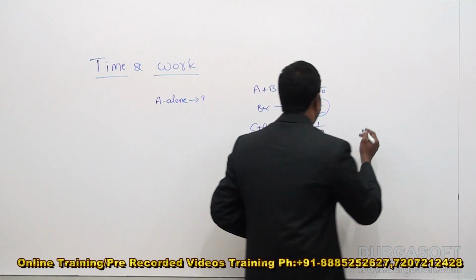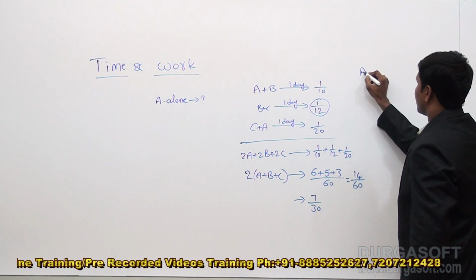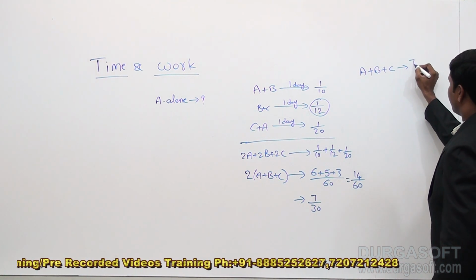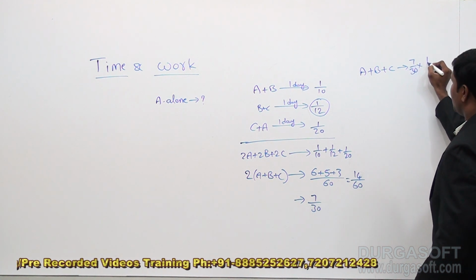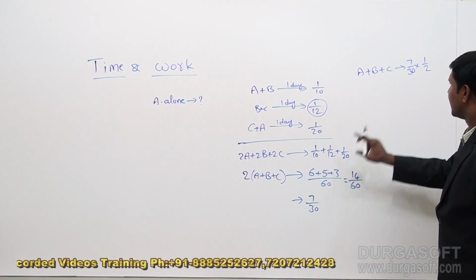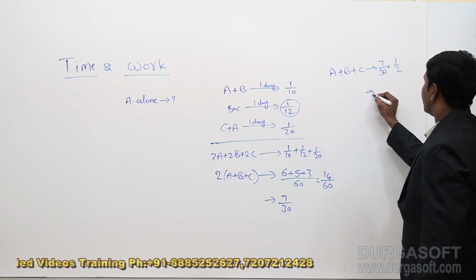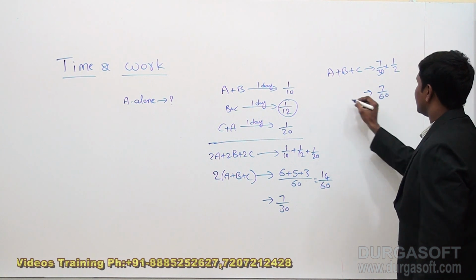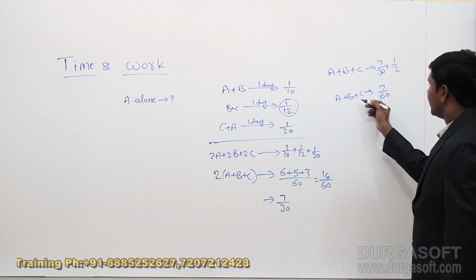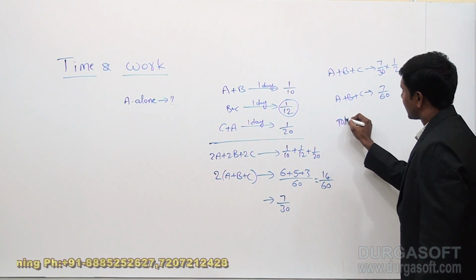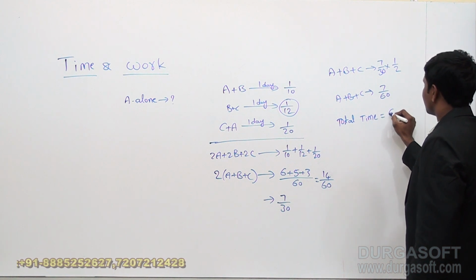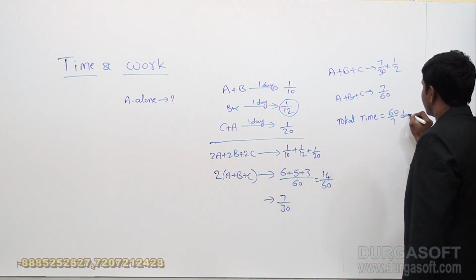And from this, I can take A plus B plus C as 7 by 30 into 1 by 2, because 2 times of this is equal to 7 by 30. So, 7 by 60 is equal to 1 day work of A plus B plus C, and this will give us the total time required by them to complete the work, which is 60 by 7 days.